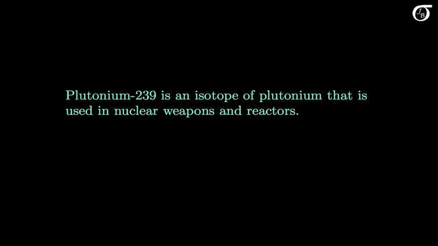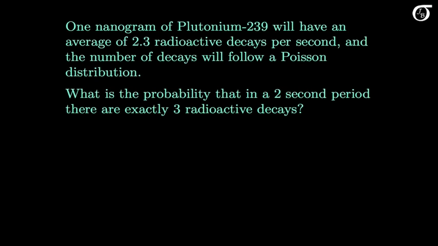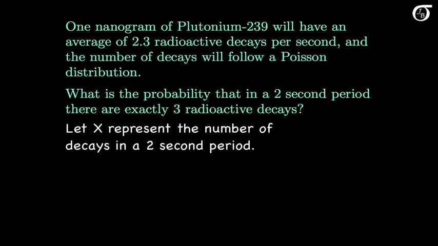Let's look at an example. Plutonium-239 is an isotope of plutonium that is used in nuclear weapons and reactors. 1 nanogram, or 1/1000th of a gram, of plutonium-239 will have an average of 2.3 radioactive decays per second, and the number of decays in a given period will follow, to a very close approximation, a Poisson distribution.